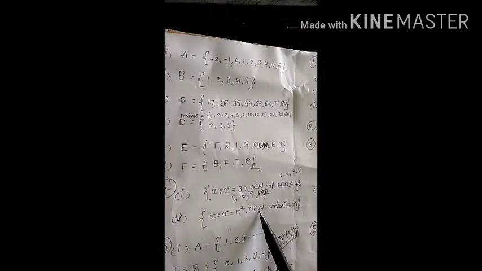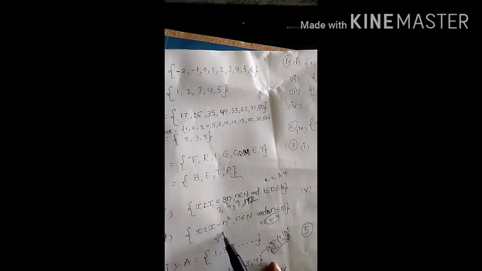In this way you can write. Next we'll see another one. Suppose you take the fifth problem: 1, 4, 9 and so on up to 100. Here we can observe that 1 we can write as 1 square, 4 we can write as 2 square, right? Next 9 we can write as 3 square. Like that 100 we can write as 10 square. So all these are n square. So the set builder form of this expression is x such that x is equal to n square, n belongs to N, and 1 less than or equal to n less than or equal to 10.